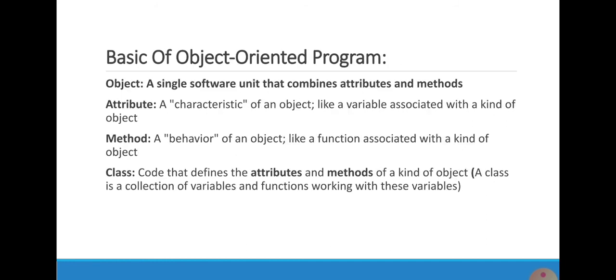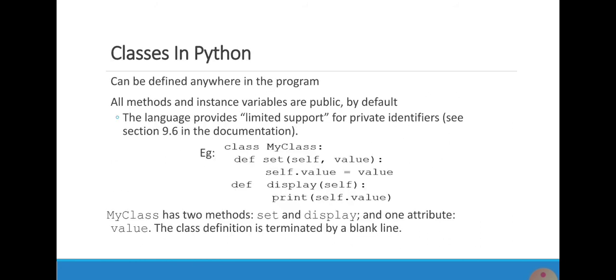Basis of object oriented programming. First the meaning of object, then attribute, then method, and then class, and the definitions are given. Class in Python. It can be defined anywhere in the program. Any method and instance variables are public. Here I am showing the example of a class in Python.